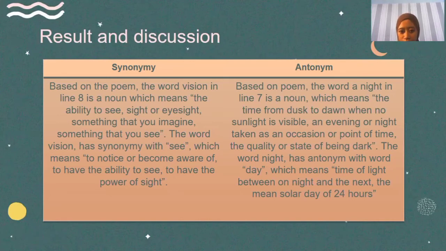Then the antonymy. Based on the poem, the word night in line 7 is a noun, which means the time from dusk to dawn when no sunlight is visible, an evening or night taken as an occasion or point of time, the quality or state of being dark. The word night has an antonym, the word day, which means the time of light between nights, and the mean solar day of 24 hours. Those are the results and discussion of this research.